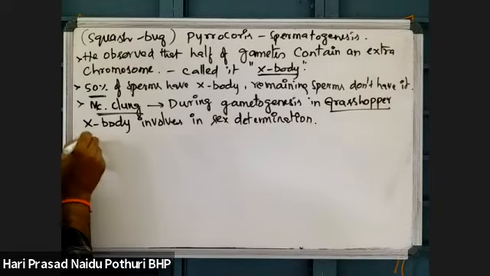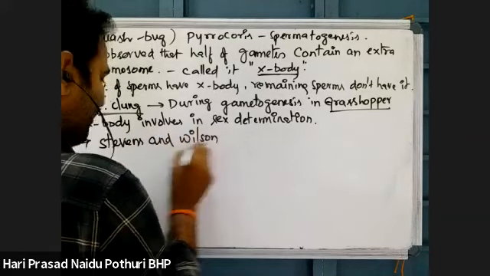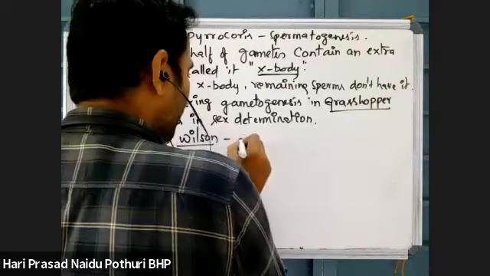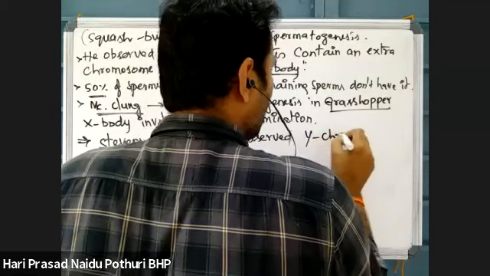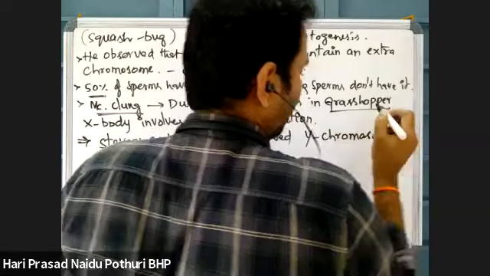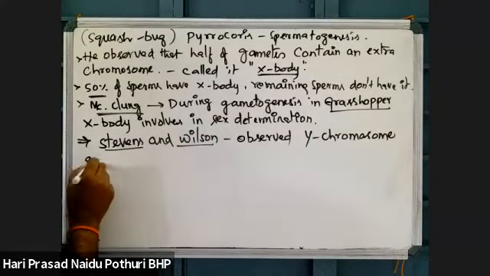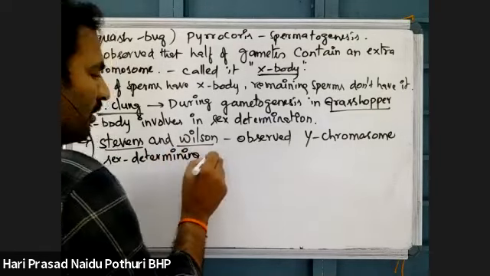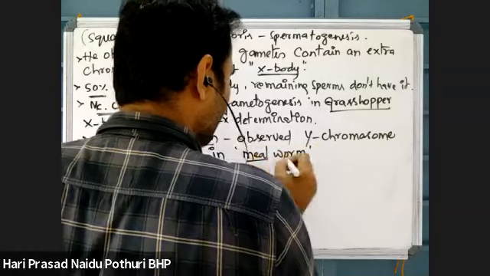Then later, Stevens and Wilson observed the Y chromosome in the mealworm, as a sex determining chromosome in a worm called mealworm.